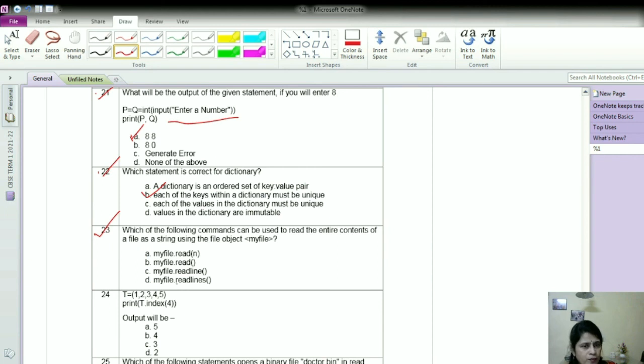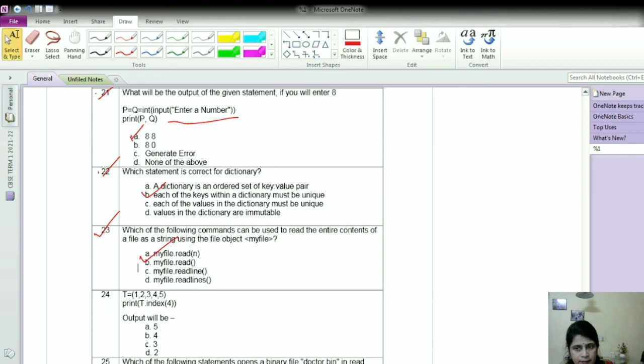So out of these 4 functions, which can be used to read the entire content of a file as a string using the file object myFile? The entire content can be read by the read function, myFile.read, and this function also returns a string. So B is the correct option.